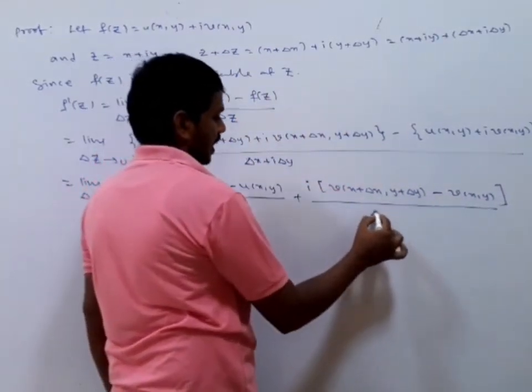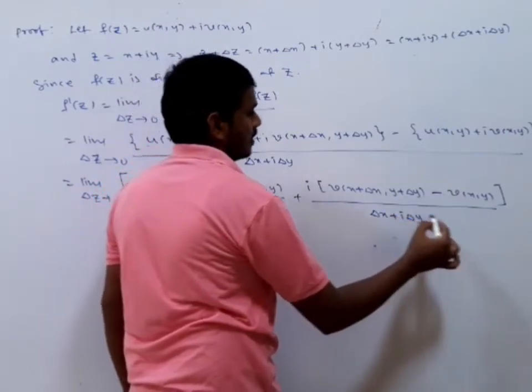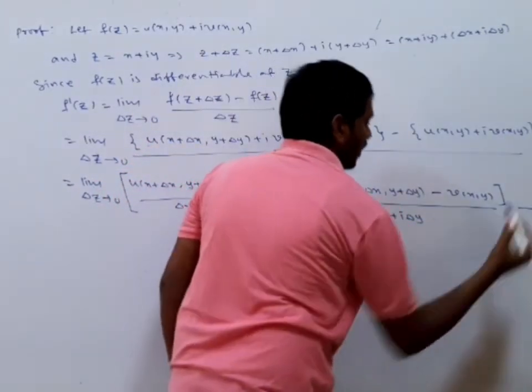What is the denominator? Delta x plus i delta y. Say this is equation number 1.